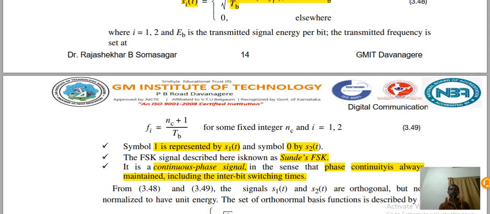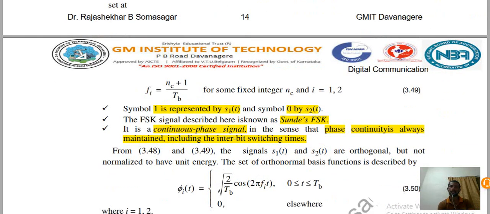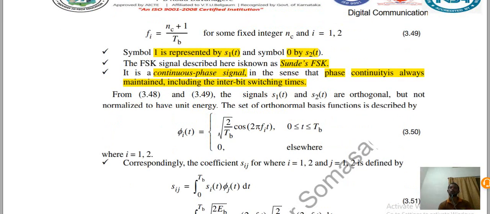It is a continuous phase signal in the sense that phase continuity is always maintained, including the inter-bit switching times. From equations 3.48 and 3.49, the signals s1(t) and s2(t) are orthogonal, but normalized to have unit energy.